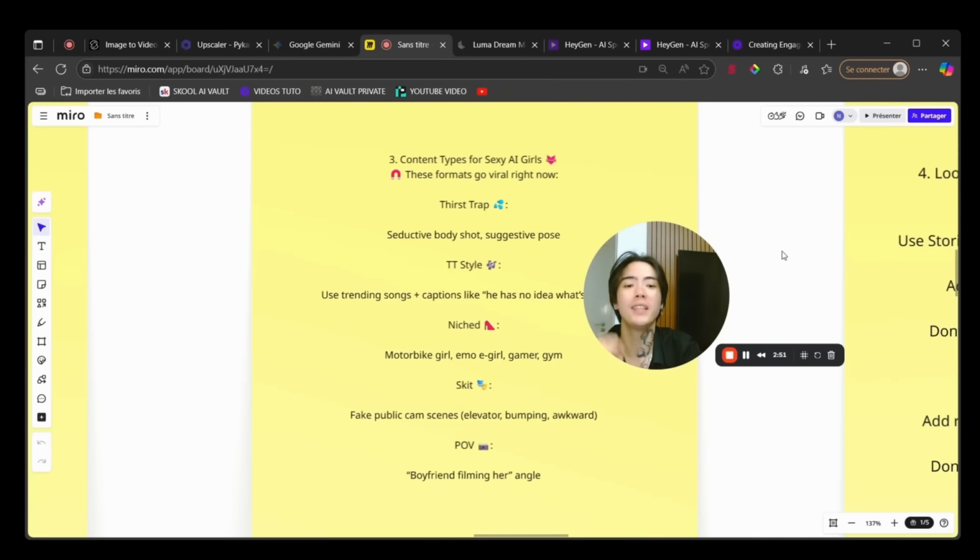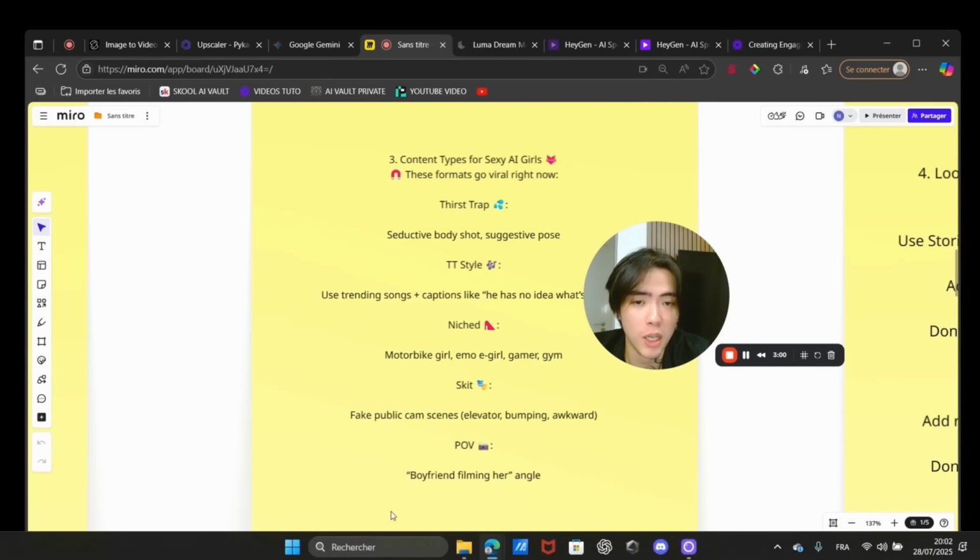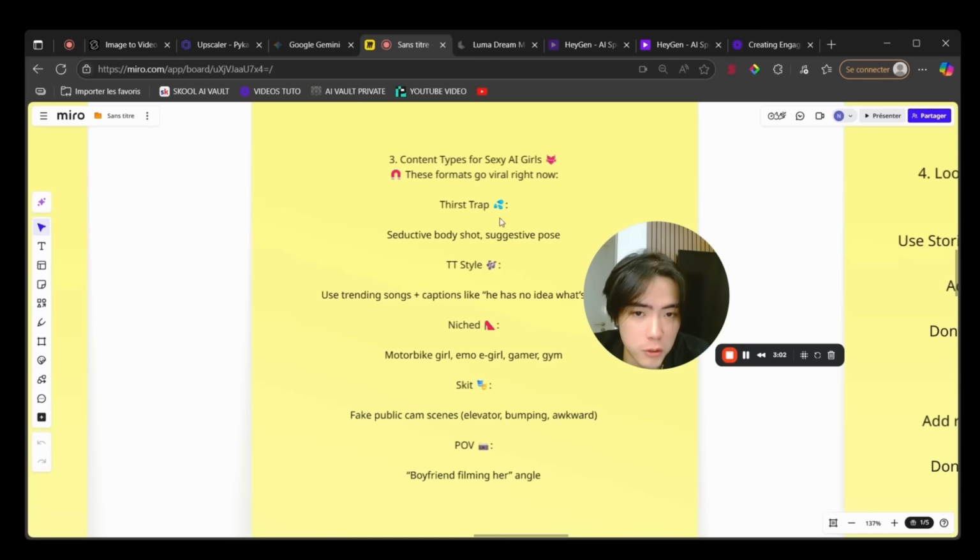So let me get to my favorite one, which is the POV content. For example, you fake that the boyfriend is filming her angle. This is the same as the first trap and the trending style, but you can reproduce it once you find a winning formula. If you have content that blew up, you can just spam it and change some text. So let me show you how to make it.